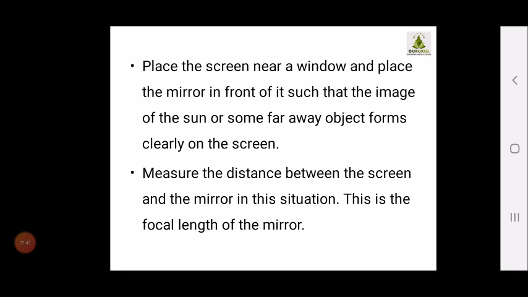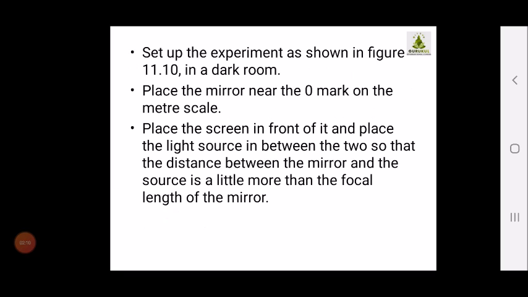Then place the screen near the window and place the mirror in front of it in such a way that the image of the sun or some far away objects is clearly seen on the screen. So you can adjust any screen, like suppose if you would have been in a school, you would have adjusted any one of the trees or anything which we can adjust. We have to measure the distance between the screen and the mirror in this situation, and this distance will be known as the focal length of the mirror.